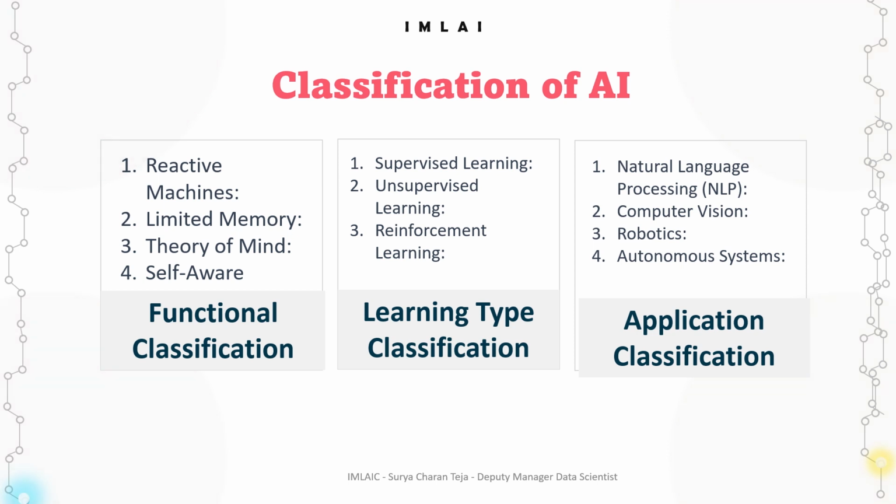So these are just a few examples of how AI can be classified, and there are many other ways to categorize AI based on unique features and capabilities. However, when somebody asks types of AI, that is weak, strong, and super AI. When it comes to classifying AI models or systems, then obviously functional classification, learning type classification, and application classification.